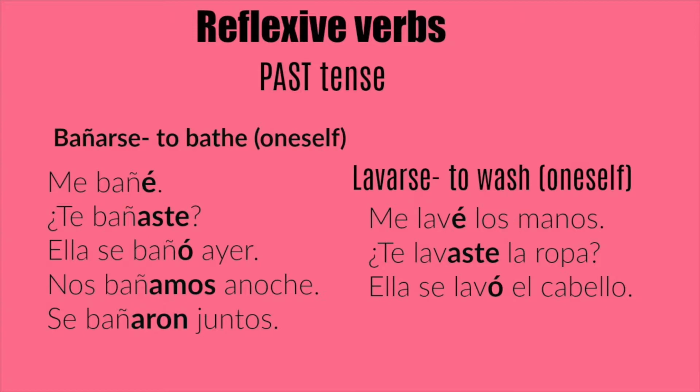So, for example, when you say, I washed my hands, you're referring back to yourself, to oneself, so that makes the verb reflexive. Therefore, you would have to say, me lavé las manos. I washed my hands. However, this second sentence here is a mistake. You don't need to put te in front of lavaste because that's just going to be the regular verb. Did you wash clothes? Lavaste la ropa? Okay? And also, ella se lavó el cabello. She washed her hair. That is correct. You can use it that way because you're referring back to oneself, to herself.